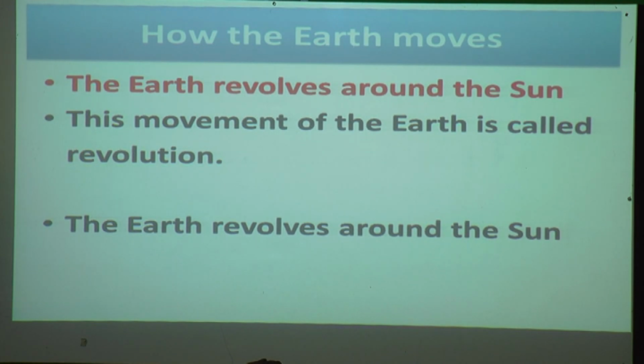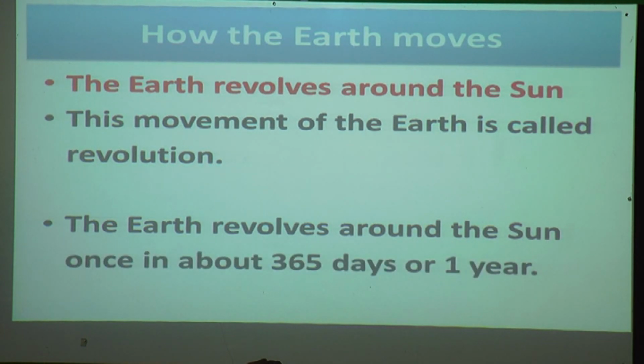The earth revolves around the sun once in about 365 days, or 1 year. When the earth completes one round, it takes 365 days, or 1 year, to complete that whole round.